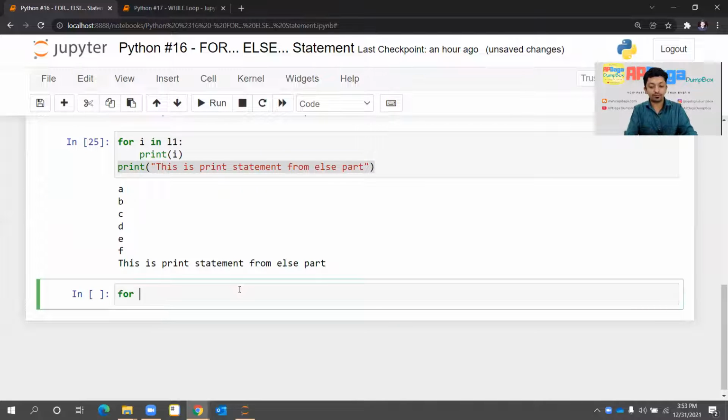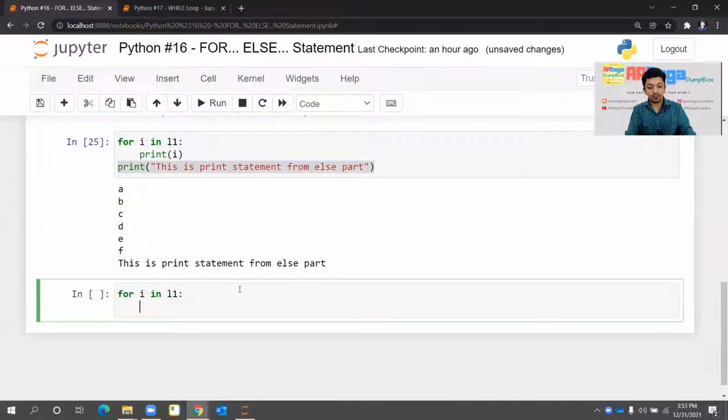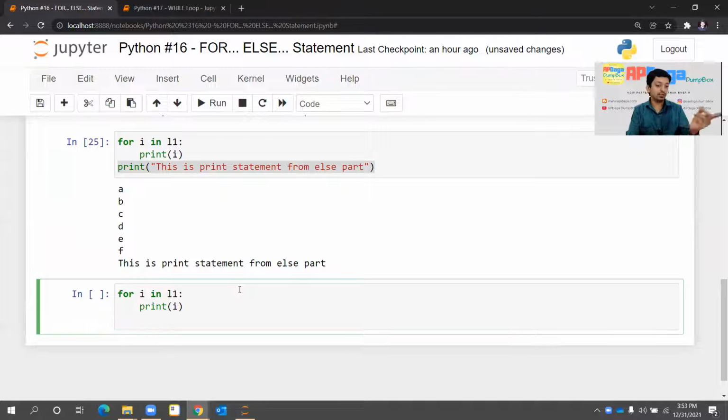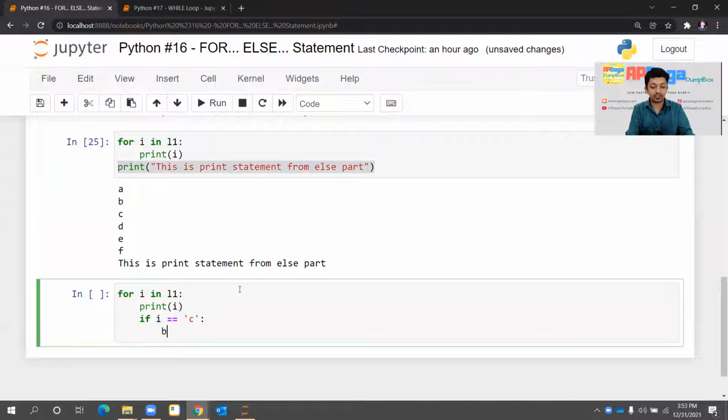So I'll write for I in L1, print I, and I'll write one break statement here. For that I'll write some condition: if I equal to C, and if it is C, then I'll write break.